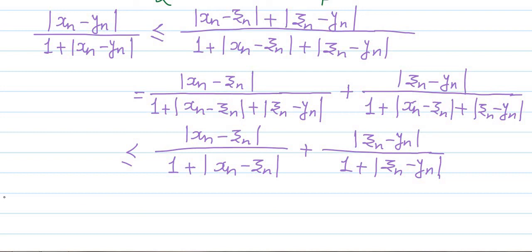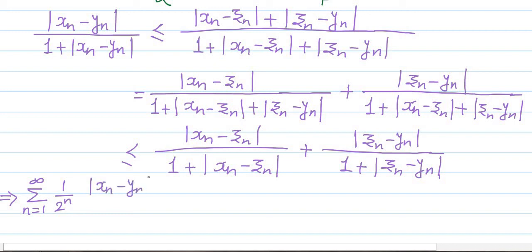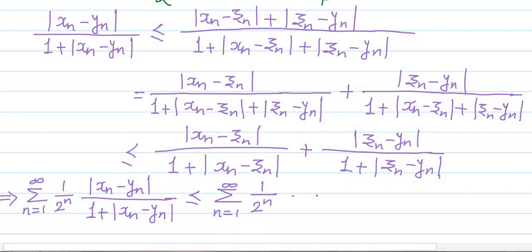So multiplying both sides by 2 raised to minus n and summing over n, we get summation over n equal to 1 to infinity of 1 upon 2 raised to n into modulus of xn minus yn upon 1 plus mod of xn minus yn, and this will be less than or equal to summation over n equal to 1 to infinity of 1 upon 2 raised to n into mod of xn minus zn upon 1 plus mod of xn minus zn.